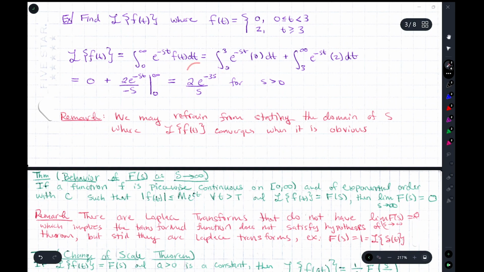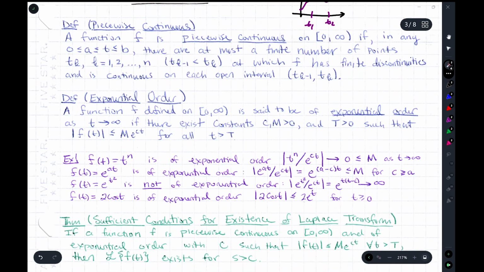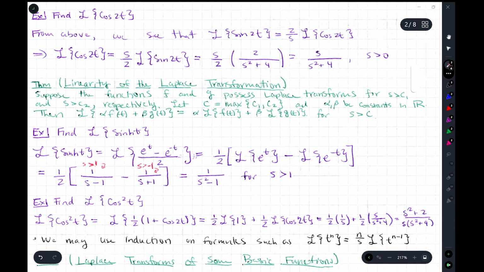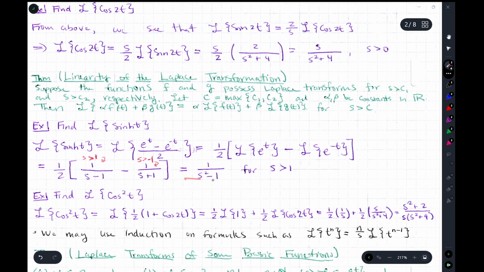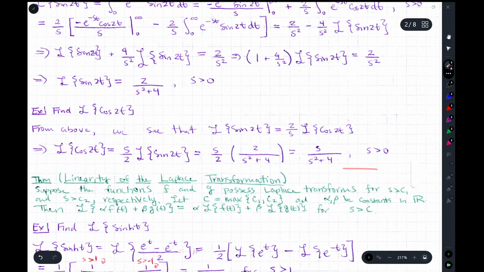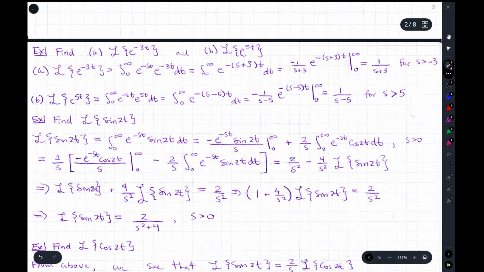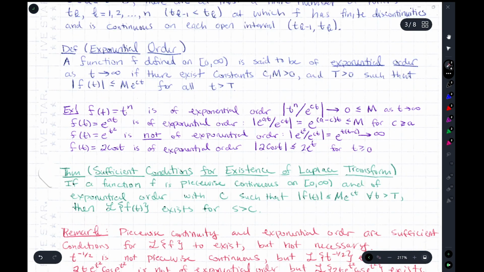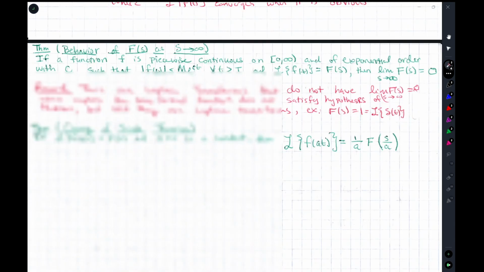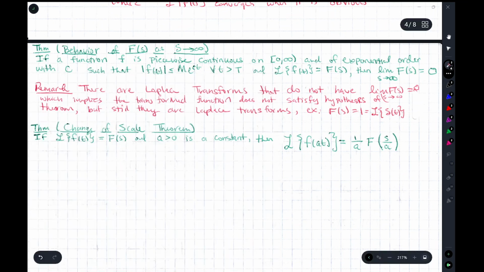So this was the case here, and it was the case for other Laplace transforms we've looked at before. This goes to 0, goes to 0, goes to 0, and on and on. Okay, so we looked at many Laplace transforms, and they all go to 0, and that's not a coincidence. This theorem is telling you that that's how they should behave. Having said that, there are Laplace transforms that do not have this property, which implies that the transformed functions were not piecewise continuous or of exponential order, and that's fine.